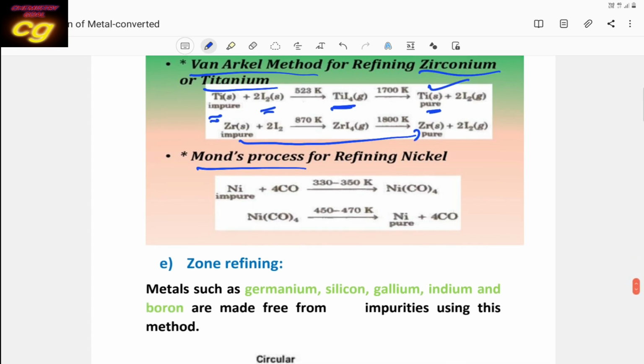Then the Mons process is only for nickel. Nickel is treated in the Mons process. Carbon monoxide is used, and it converts to nickel tetracarbonyl. 4 carbon monoxide are used, that's why nickel tetracarbonyl is formed. This volatile compound, tetracarbonyl, when heated, converts again to pure nickel. The principle is the same: the metal converts to a volatile compound, and on further heating converts to pure metal. This is called vapor phase refining.